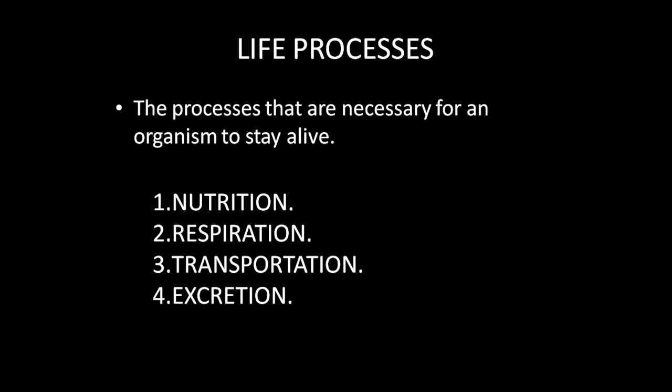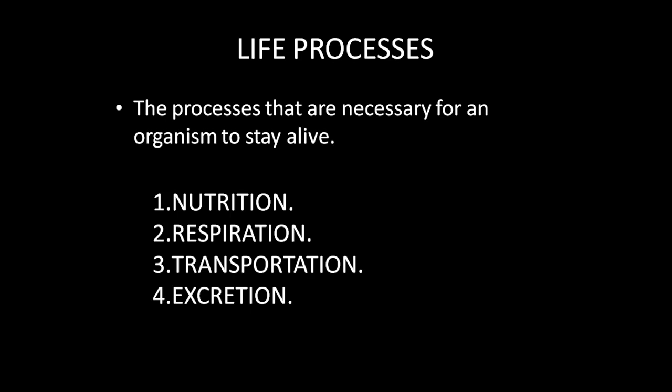Among these byproducts, there are a few substances or materials which are not required by the body, and even their accumulation in the body can be very dangerous. So these byproducts or waste materials have to be removed from the body. This is done through the excretion process.